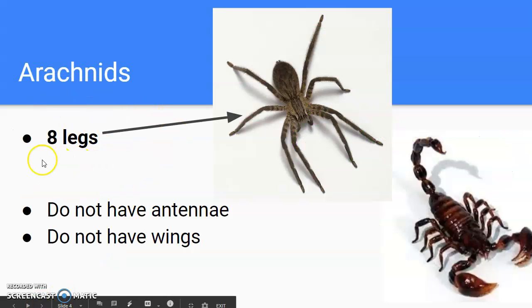Arachnids, they have 8 legs, like this spider. 1, 2, 3, 4, 5, 6, 7, 8 legs. And this scorpion. 1, 2, 3, 4, 5, 6, 7, 8 legs. Arachnids do not have antennae and do not have wings.